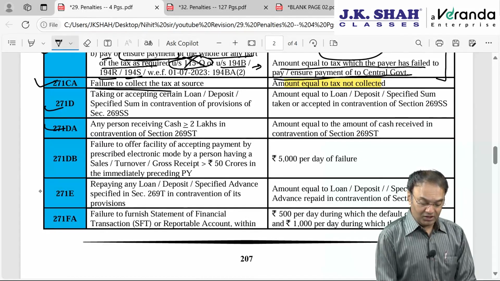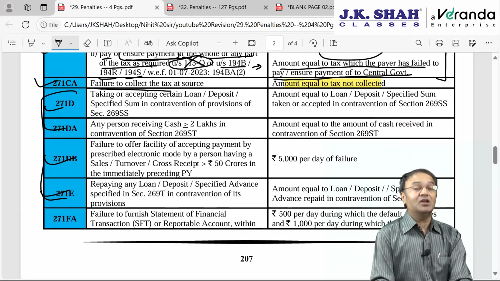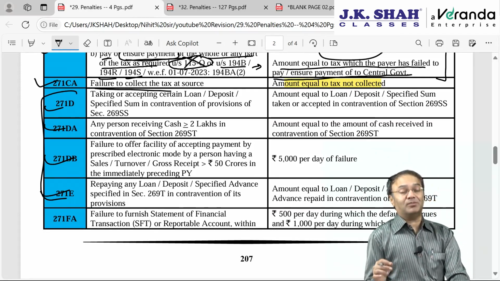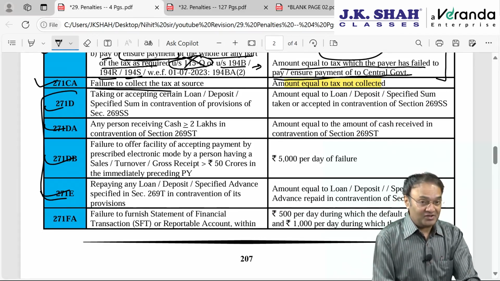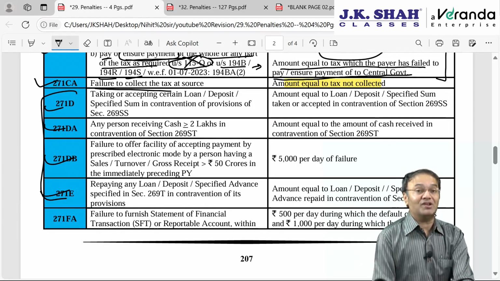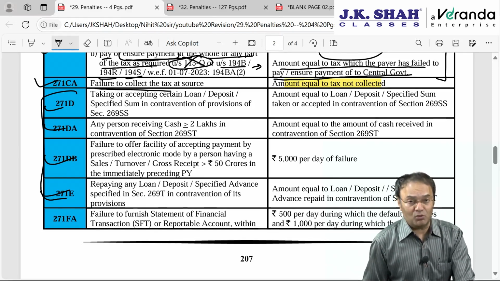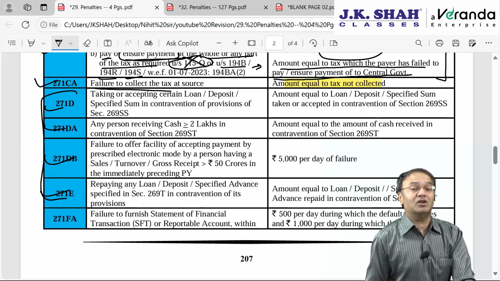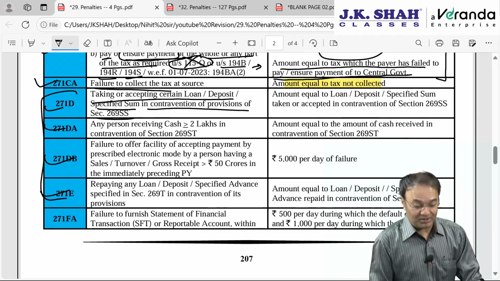271D, DA, DB and E, 1, 2, 3, 4, we are already done with in the chapter called 269SS, requirement as to mode of acceptance and repayment of certain loan, deposit, specified sum. Specified sum can be understood as specified advance also. It is nothing but advance received in connection with transfer of immovable property, whether the transfer ultimately takes place or not. Taking or accepting loan, deposit or specified sum in contravention of 269SS.